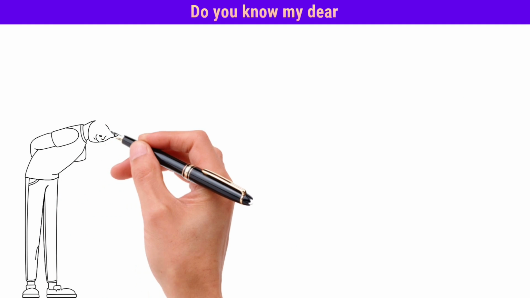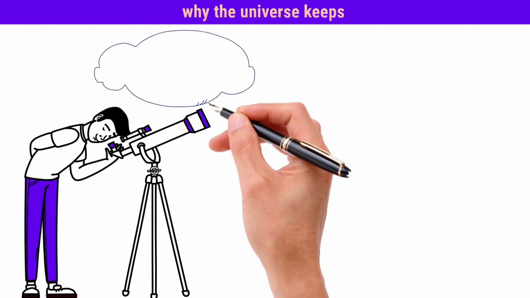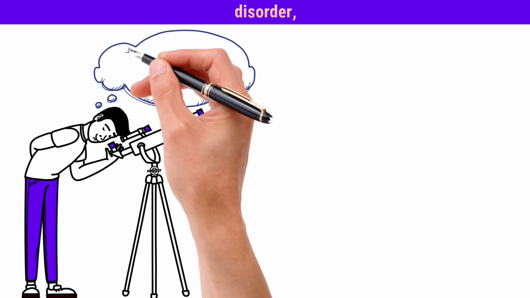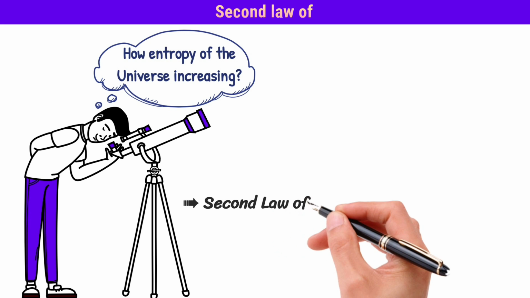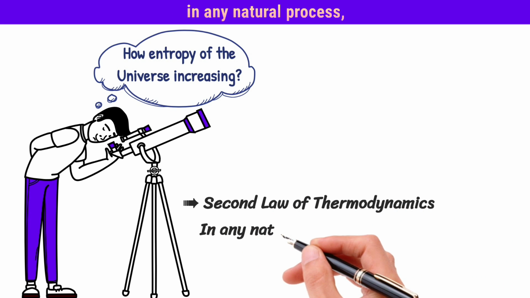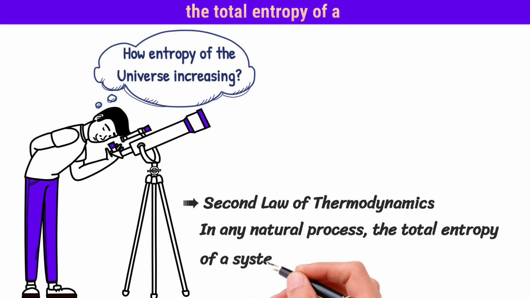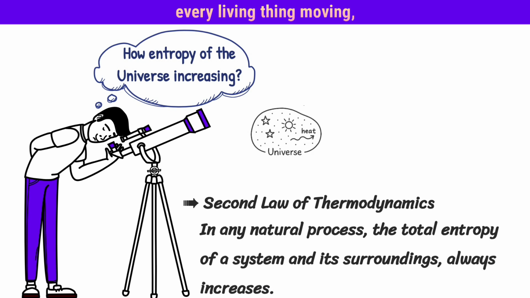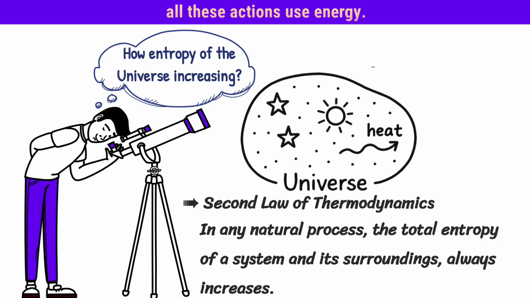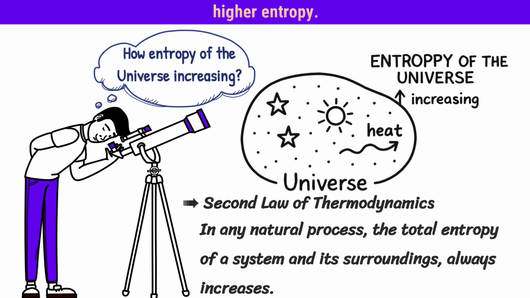Do you know, my dear students, why the universe keeps moving toward more and more disorder, and how its entropy is always increasing? The second law of thermodynamics says that in any natural process, the total entropy of a system and its surroundings always increases. Every star shining, every engine running, every living thing moving, all these actions use energy. Over time, energy becomes more spread out. Systems become more disordered. So the universe moves toward higher entropy.